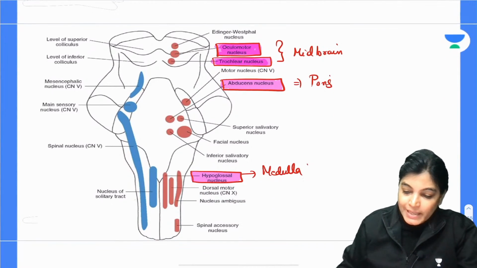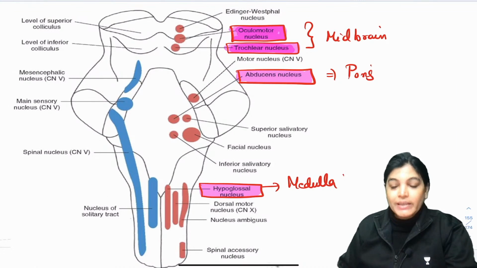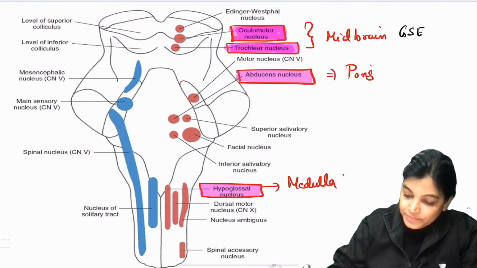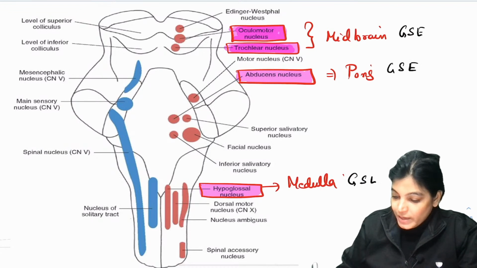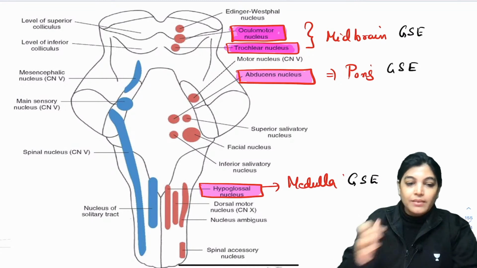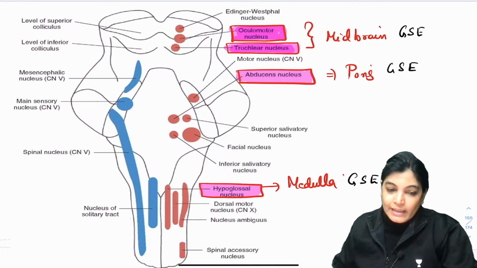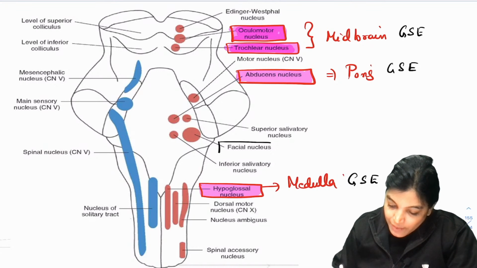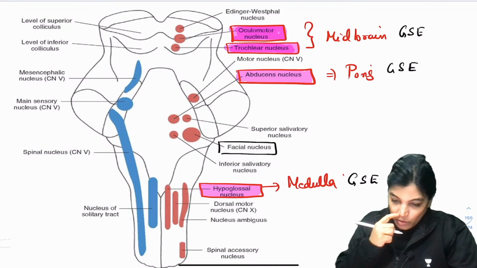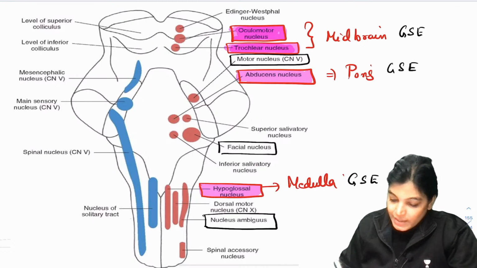So we have already done general somatic. We have discussed it already in this diagram. Let me again highlight this. We have already done the location of general somatic, or this was all general somatic efferent. Now next is the location of the special visceral efferent. In this category, the nuclei are the facial nucleus, the motor nucleus of the trigeminal nerve, and nucleus ambiguus. We have 3 nuclei in this category.